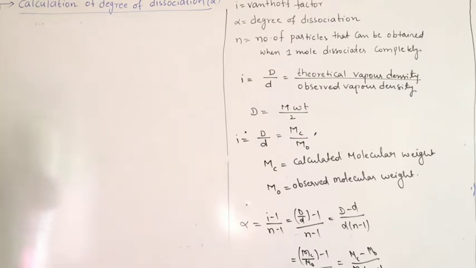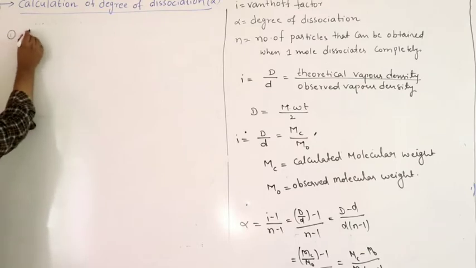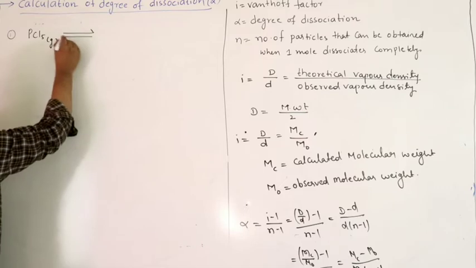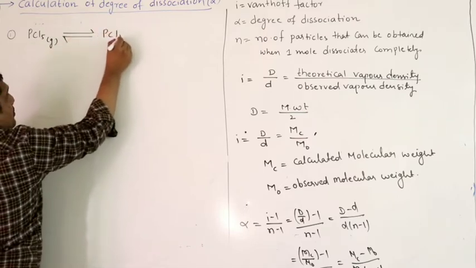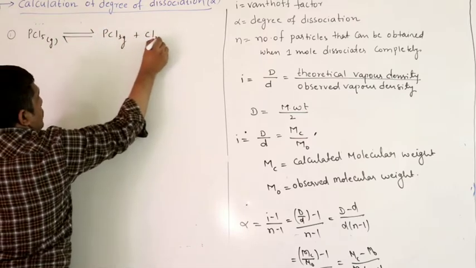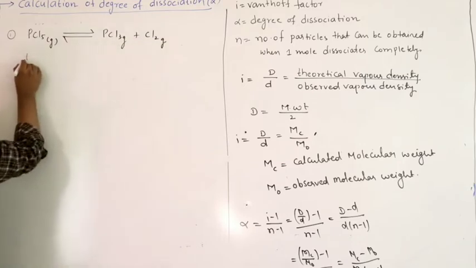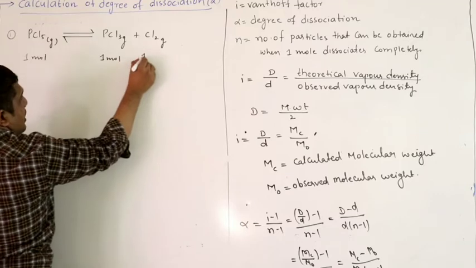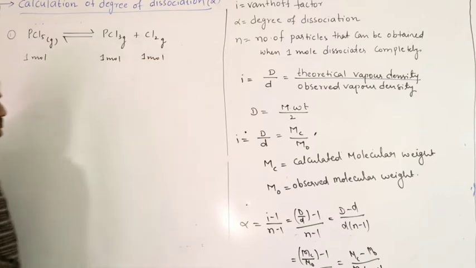Let us take one example, say PCl5 gas decomposes into PCl3 plus Cl2 gas. If 1 mole dissociates completely, you will get 1 mole of PCl3 and 1 mole of Cl2.